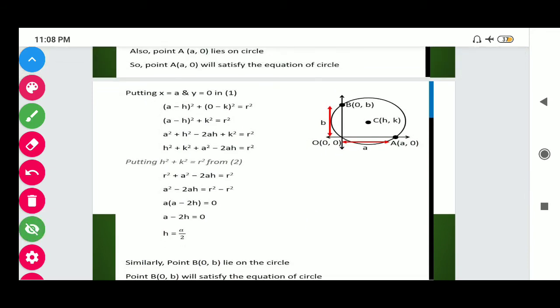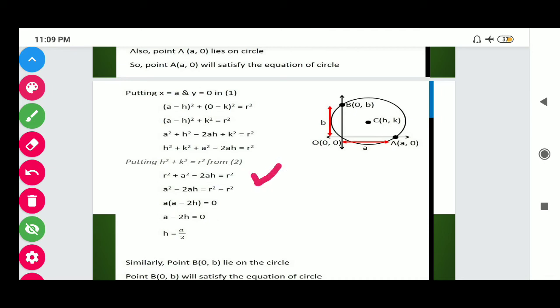Here you can see that putting x equals a and y equals 0 in the first equation, we get (a minus h) whole squared plus (0 minus k) whole squared equals r square. Now students, by expanding this we get a square plus h square minus 2ah plus k square equals r square. So our answer is h square plus k square plus a square minus 2ah equals r square. By putting h square plus k square equals r square from the first result, we can solve: r square plus a square minus 2ah equals r square.